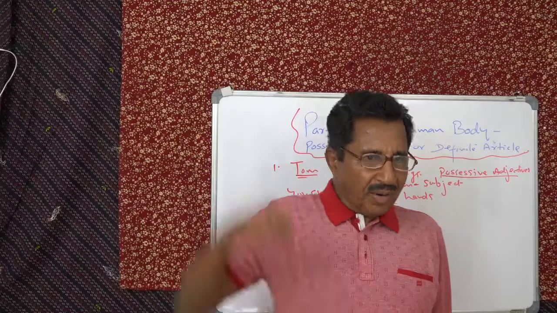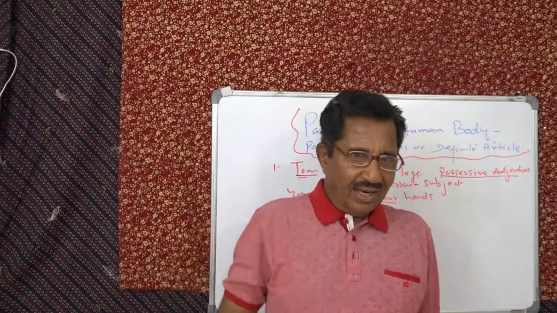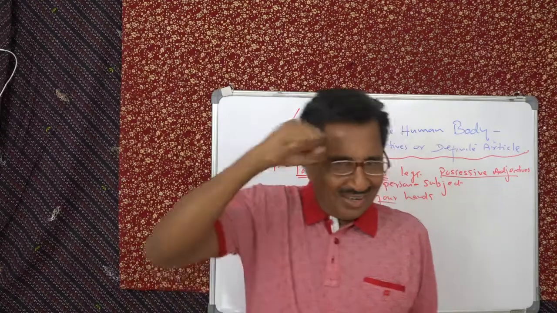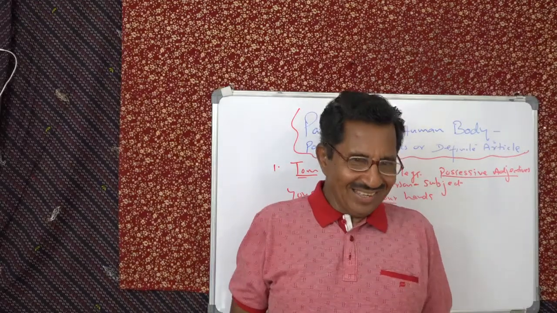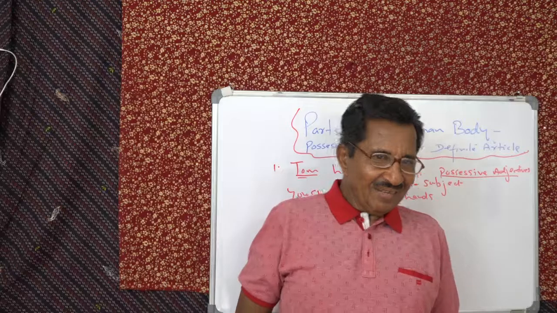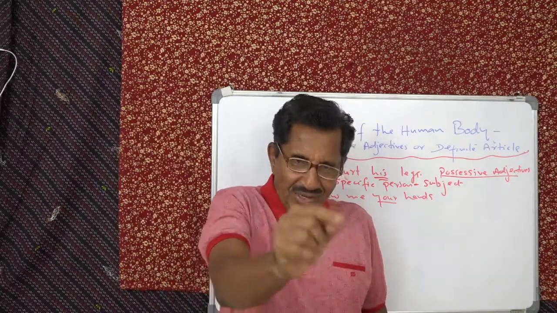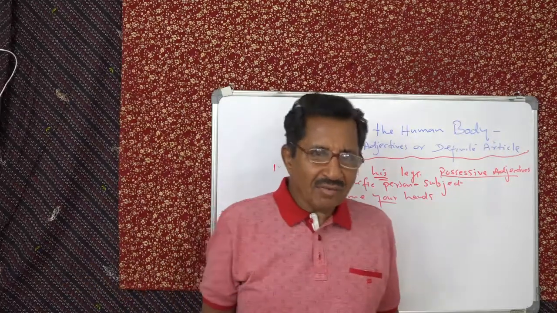I hit on my head. Somebody said accidentally, I hit on my head. Otherwise, there will be something mentally wrong with me if I have to hit myself. Right? So there you are. Did you get the idea? Specific person, and it is his body, part of the body. In that case, you use possessive. There is another way.